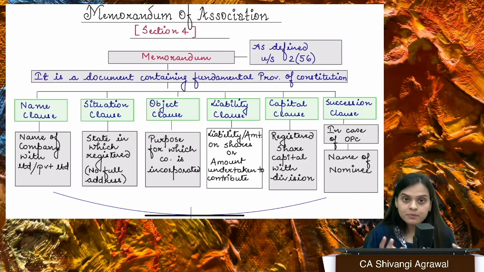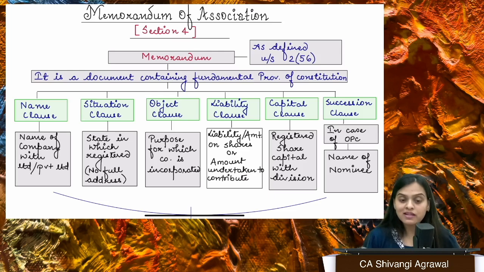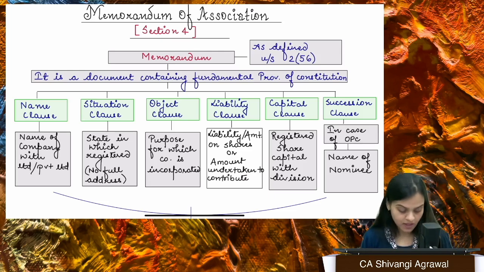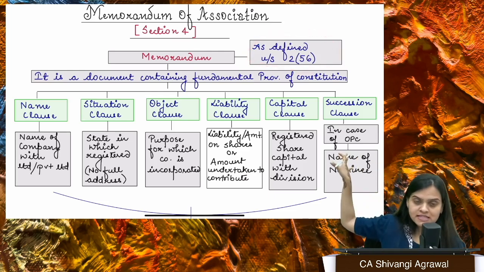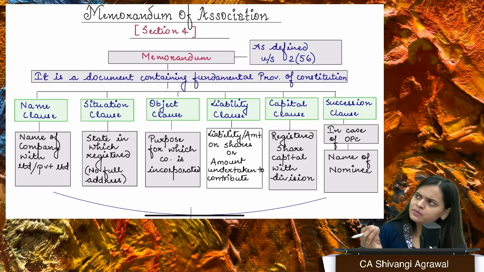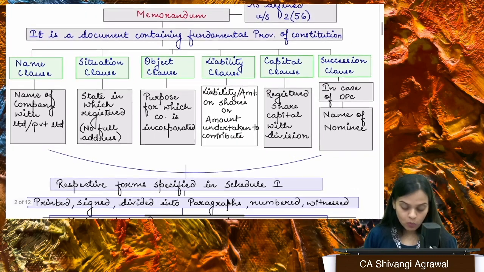Now, the second step is you're preparing all the documents. The first document that is needed is Memorandum of Association. The question comes, what is Memorandum of Association? It is given in section 4. Okay, it's given in section 4. What is memorandum? So memorandum, the definition is given in section 2 clause 56, which actually tells us nothing. It basically tells us memorandum means memorandum as originally framed or as altered from time to time.